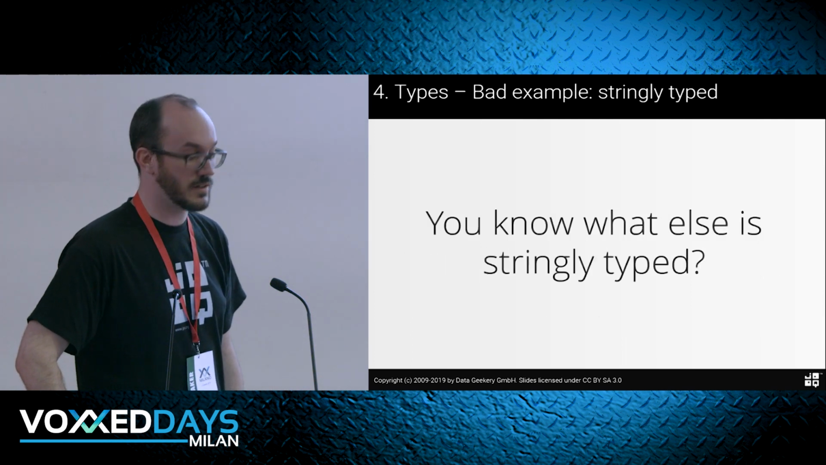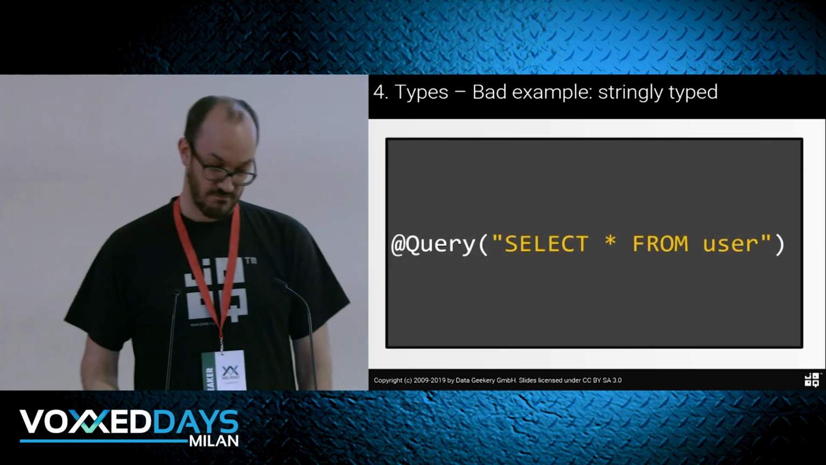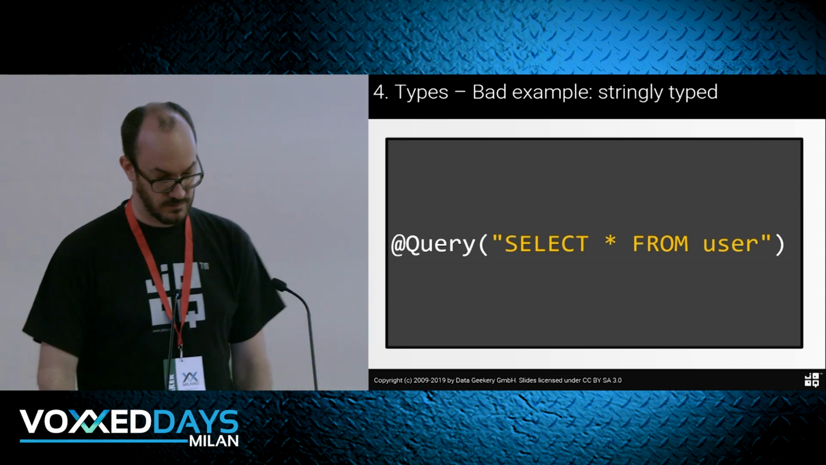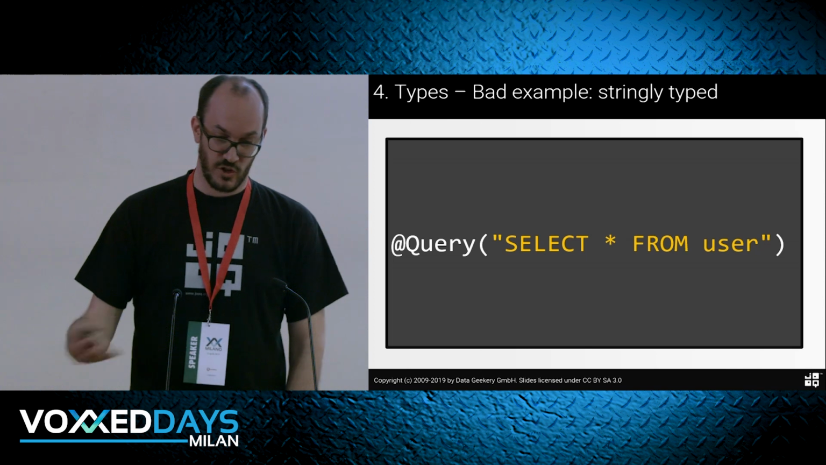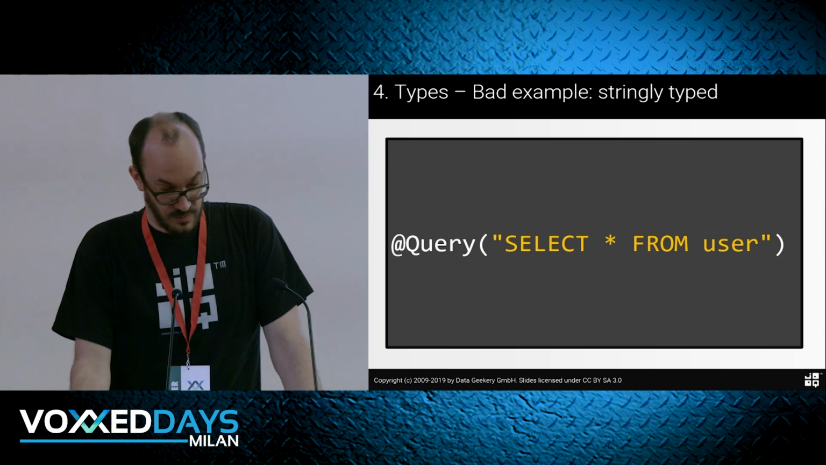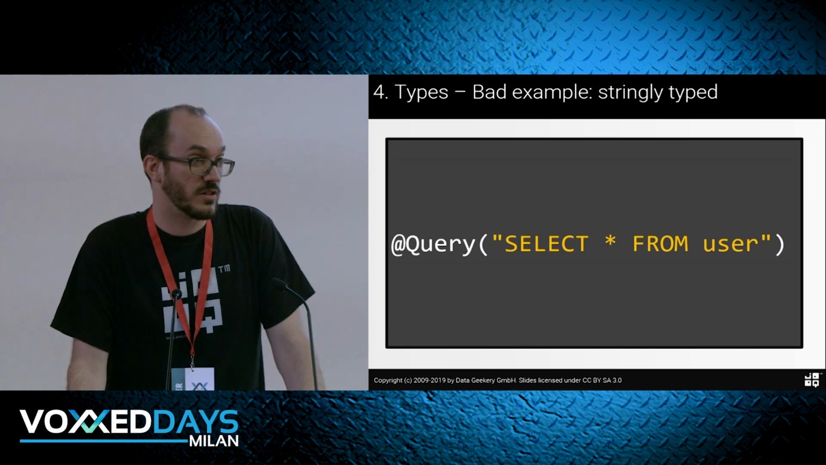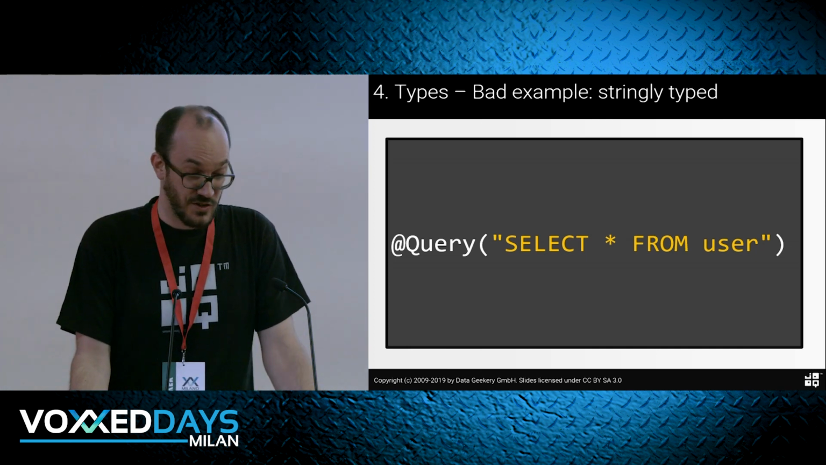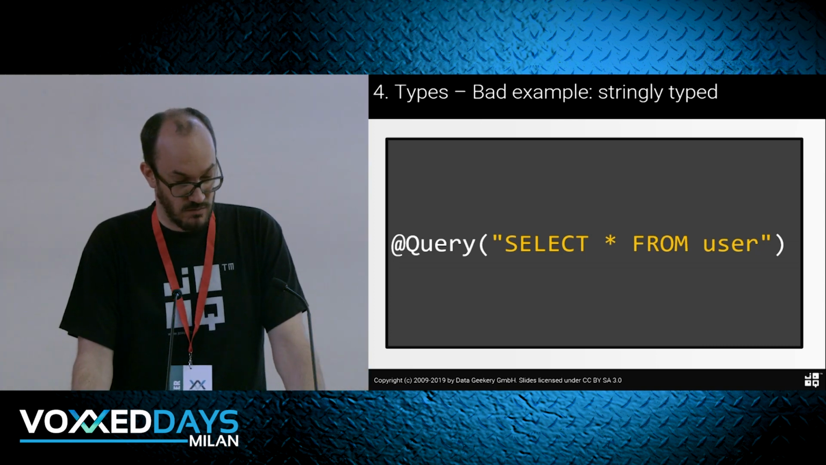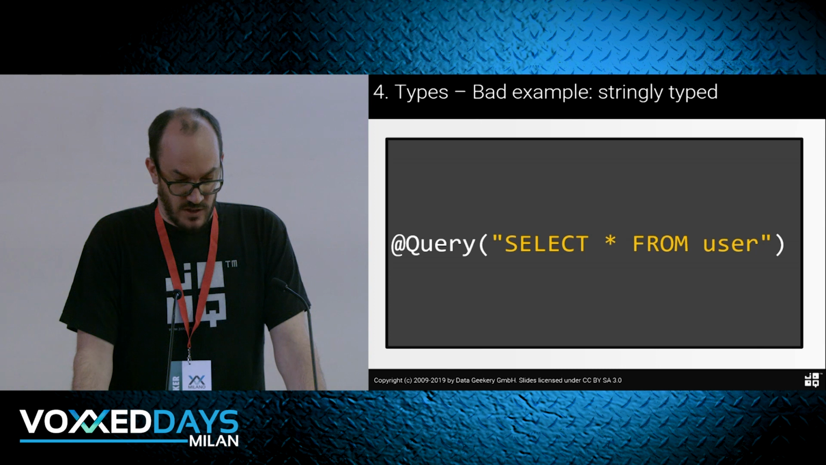And you know what else is stringly typed? There's another example here. This is stringly typed. Think about it. We can actually introspect these annotations. I've just seen Gavin King build a new tool that introspects JPQL from your annotations in the compilation phase. It's interesting, but maybe we could have used types from the beginning instead. I don't know. So that's that with the types.